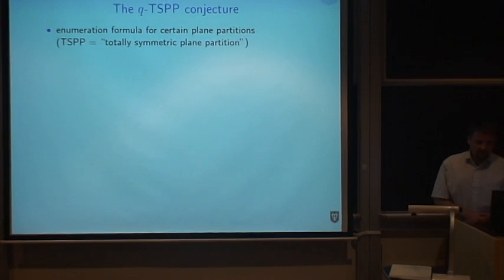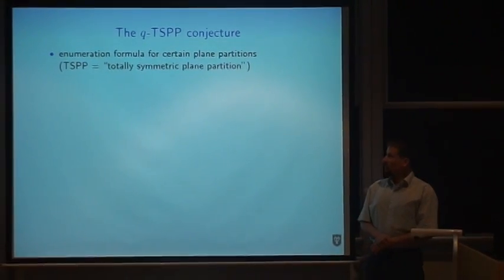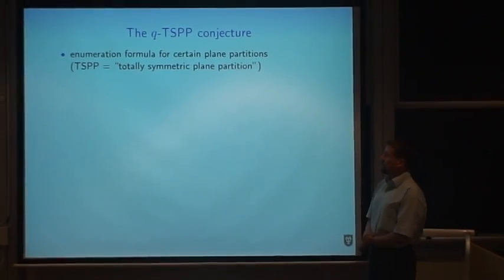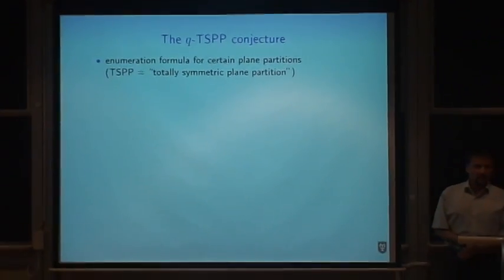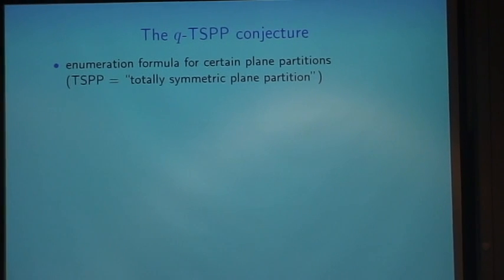Okay, let's start. The talk will be about a proof of some combinatorial results. This was a famous conjecture about the enumeration of totally symmetric plane partitions. I assume that you don't know what this is, so I will explain it in a minute.